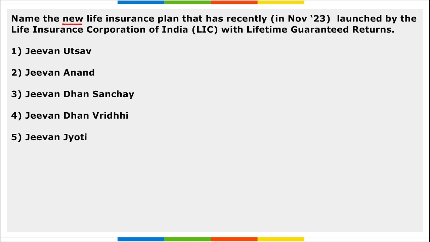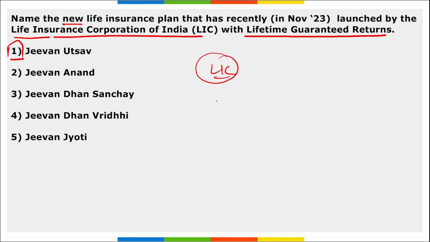Next, name the new life insurance plan that has recently been launched by LIC with lifetime guaranteed returns. It is Jeevan Utsav. Correct. LIC has launched the Jeevan Utsav plan, that is a non-linked, non-participating individual savings whole life insurance plan which provides insurance coverage for the entire lifetime of the insured individual.